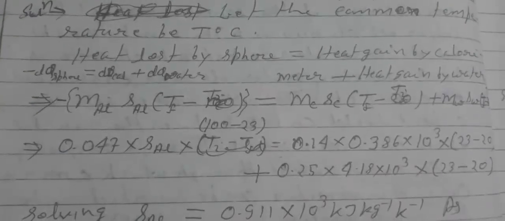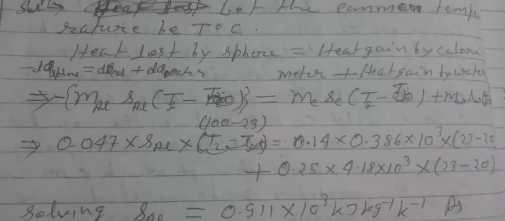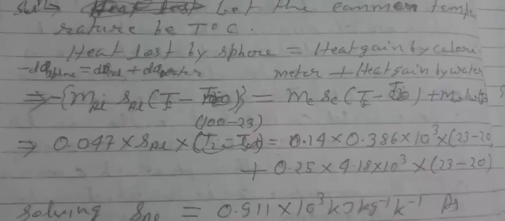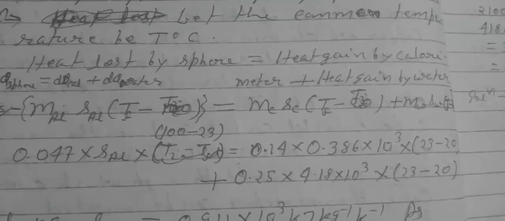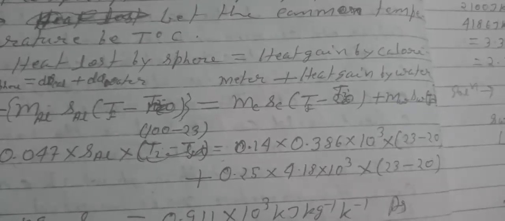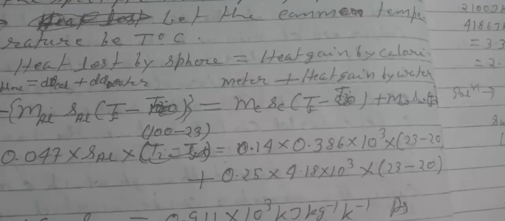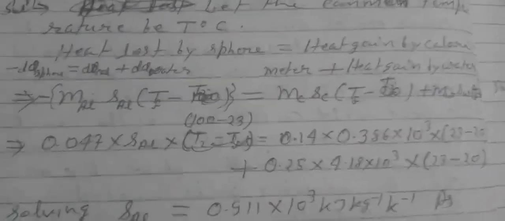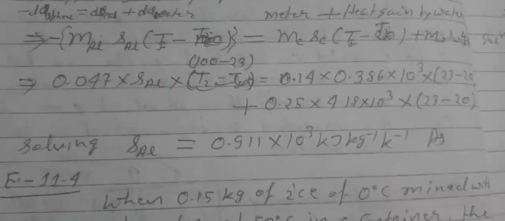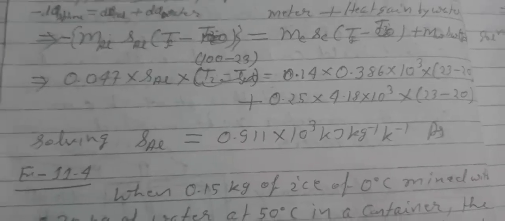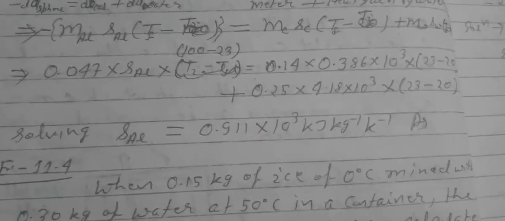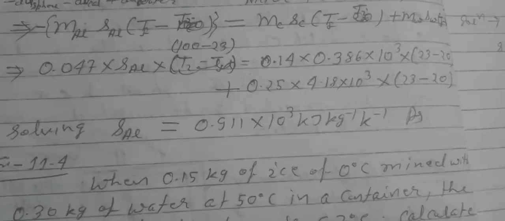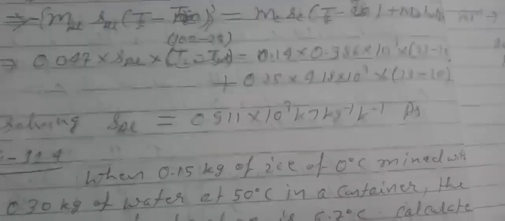This implies minus m aluminum s aluminum (Tf minus Ti) equals m copper s copper (Tf minus Ti) plus m water s water (Tf minus Ti). Now putting in all the given values and solving, we get the specific heat of aluminum equal to 0.91911 into 10 to the power 3 kilojoule per kg per Kelvin.